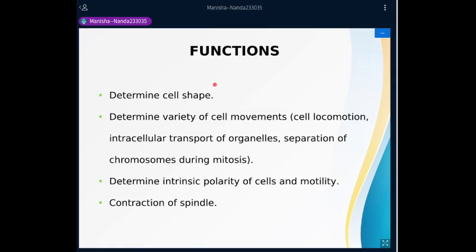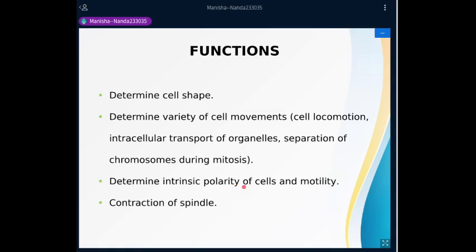Then if we talk of their functions, they determine cell shape, like all other cytoskeletal structures. They determine a variety of cell movements, cell locomotion, intracellular transport of organelles, and separation of chromosomes during mitosis. You will learn about all these things one by one once you study these processes in detail, and there you learn that all these cellular movements are actually aided by these microtubular structures.